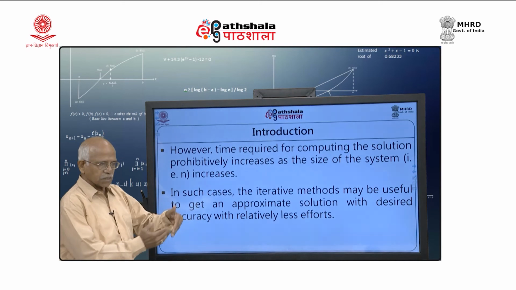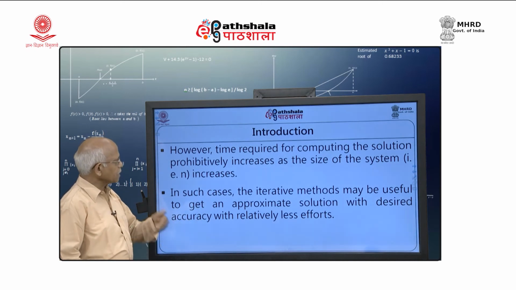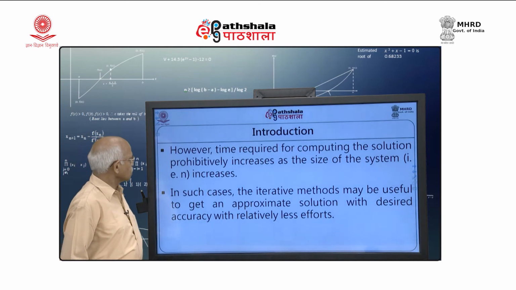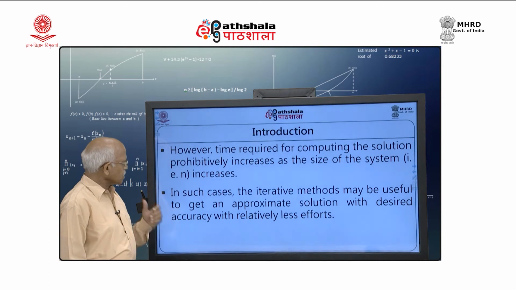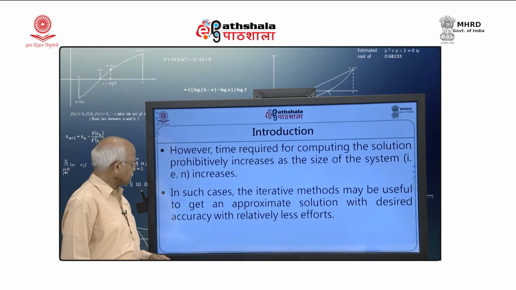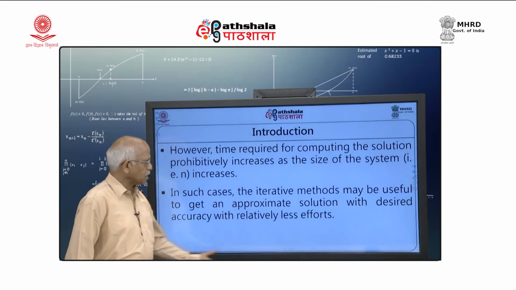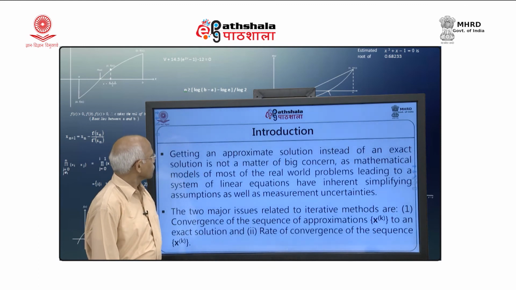If n increases, it is order n cube asymptotic time complexity, as we have said, and this time increases very rapidly and goes beyond certain limits. So, in such cases the iterative methods may be useful to get an approximate solution with desired accuracy with relatively less effort. That is why we are doing iterative methods.